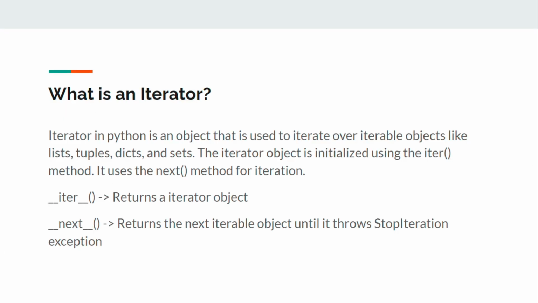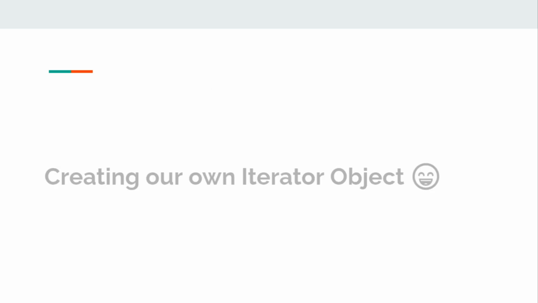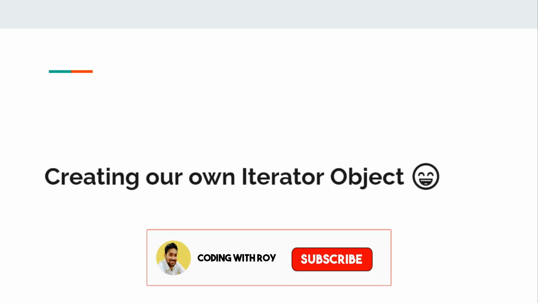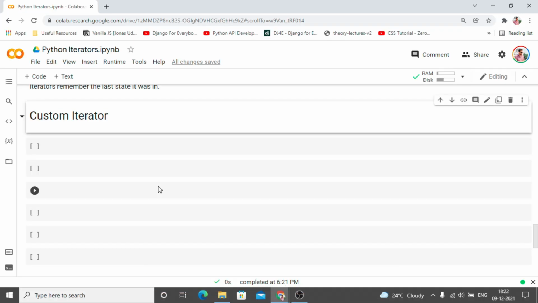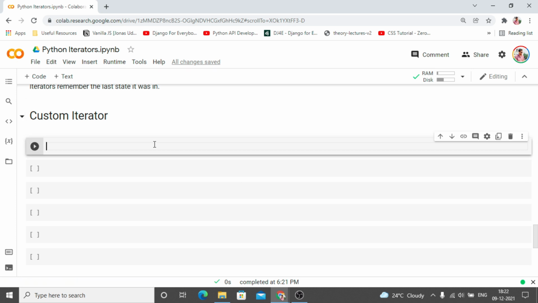So now that we have seen what iterators are and how they are used with the next method, let's create our own iterator object so that we can get a better feel of how everything is working. To create our own custom iterators, let's take the standard example of the range function.